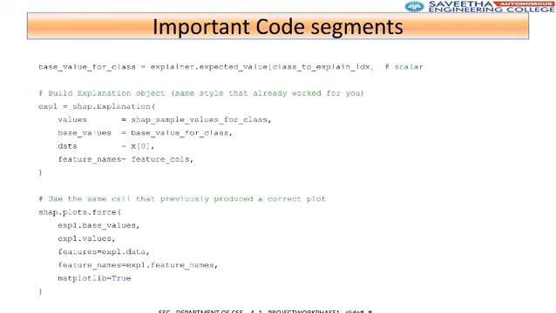SHAP explanation object is constructed using base values, SHAP values, and features. The SHAP force plot is then generated to visualize how individual features influence the final prediction.